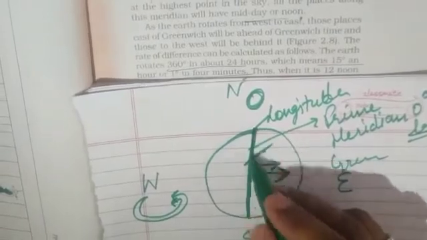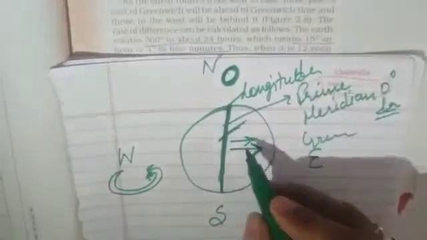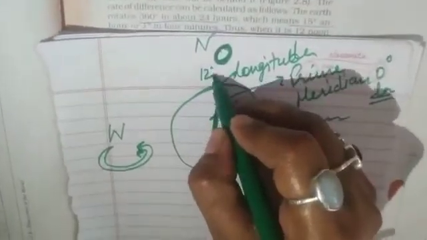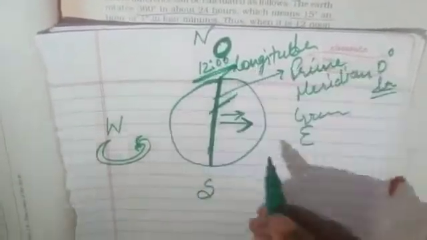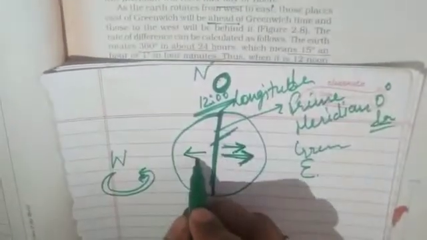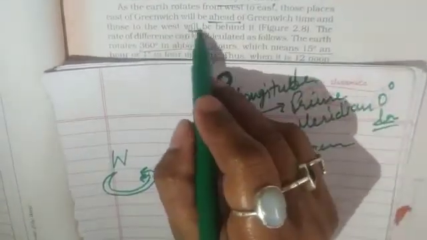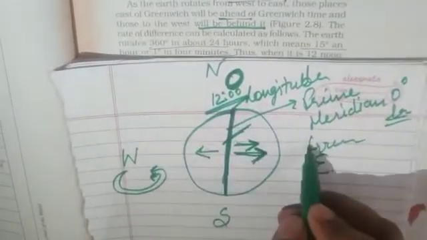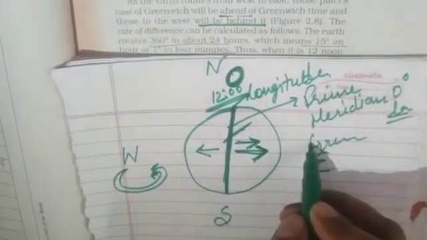Means if the sun is overhead, then the time is, suppose, 12 o'clock. The places located on the east side of Greenwich have ahead time, and those on the west side will be behind. They will be behind 12 o'clock and they will be ahead of 12 o'clock.